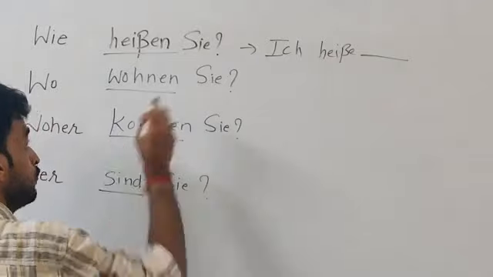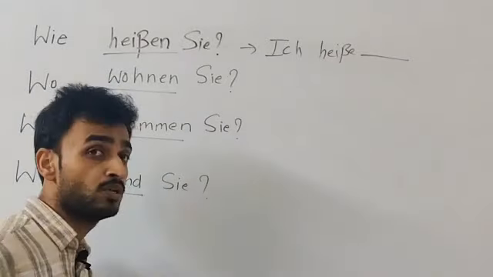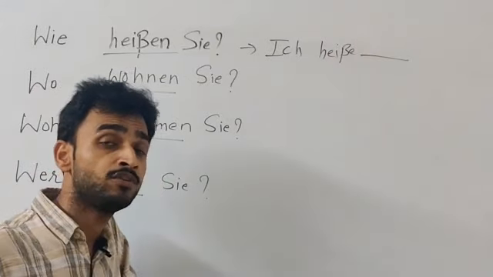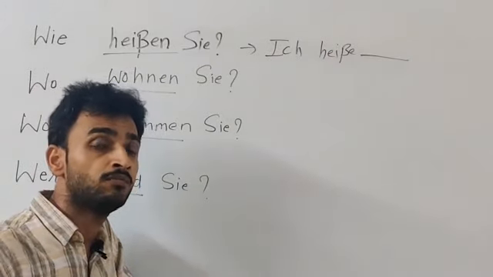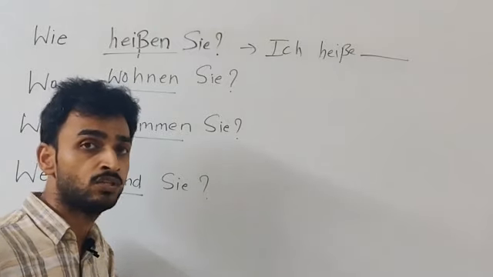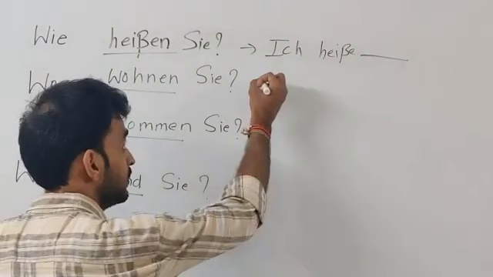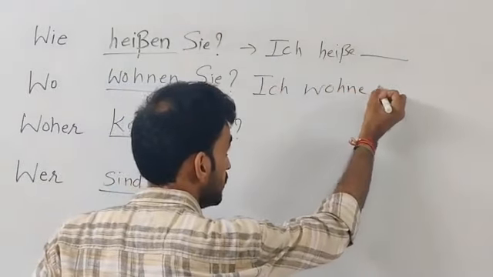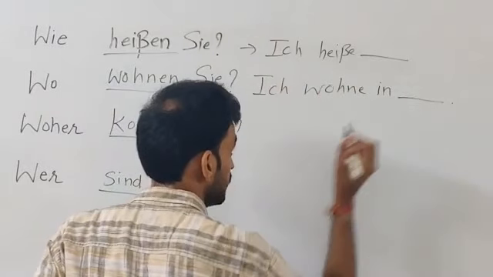Another way, wo wohnen Sie? Means, where do you live? Like, I live in Delhi. Current location. Where do you live right now? Current situation. Current city. So, ich wohne in Delhi. I will say, ich wohne in, and then the city name.